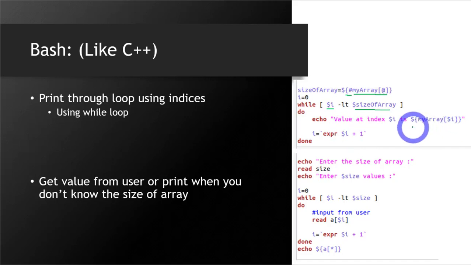And here I have extracted the elements of this array on the basis of index I. So I is my index, and I'm using it to extract the value of different elements, right? Here I is incrementing, and this is my end of loop. So this do was the start of the loop, and this done is the end of my loop.